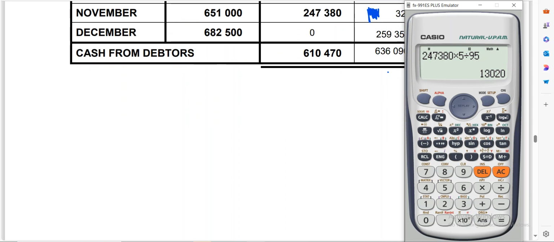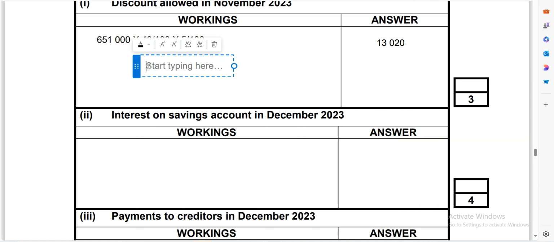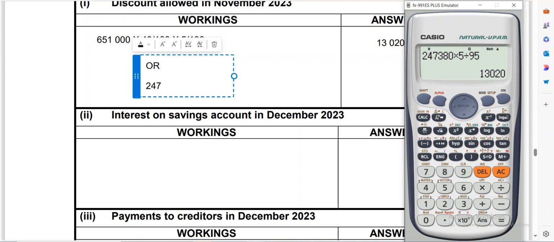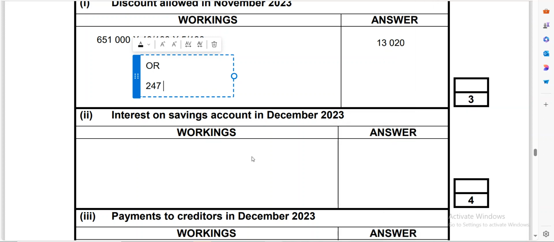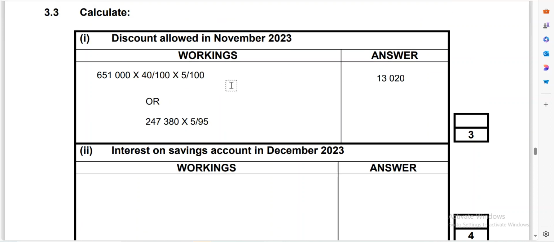Let me also write it. You can opt to also say 247,380 multiply by 5 divided by 95. Remember, it's going to give you that same 13,020. So very important to get that.